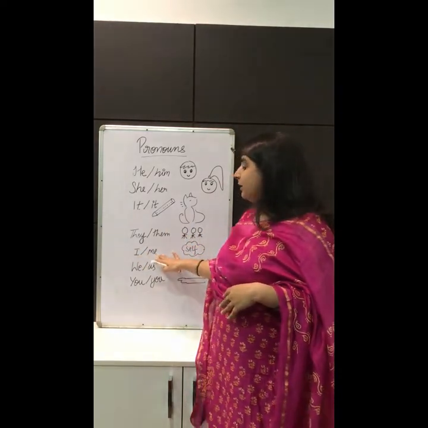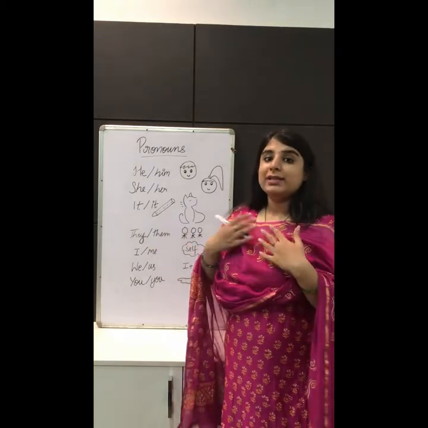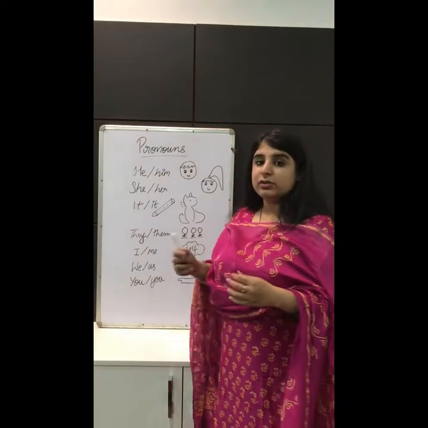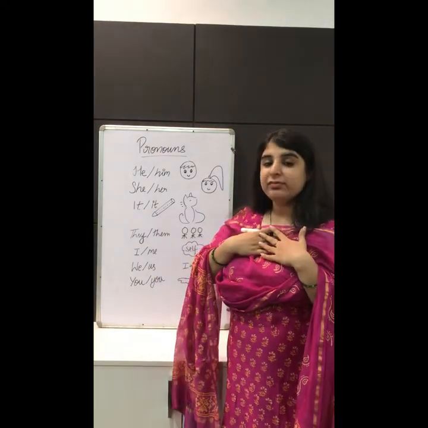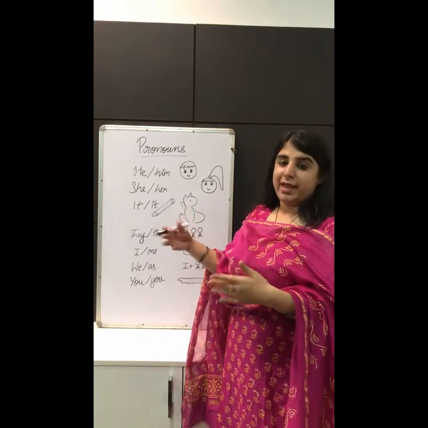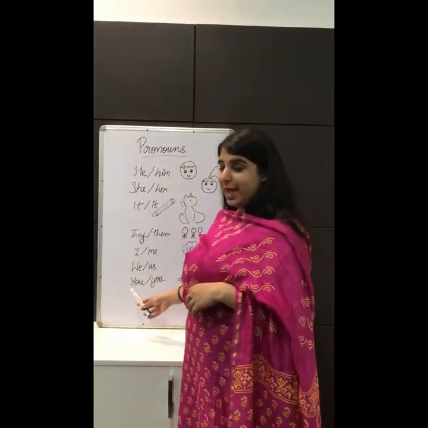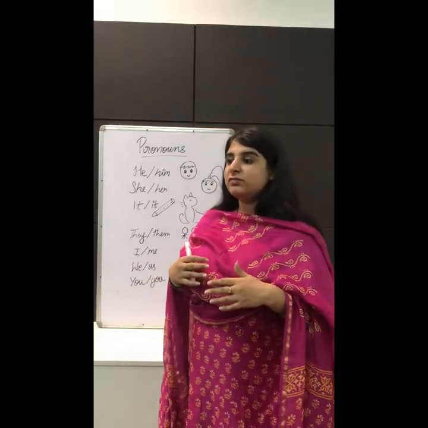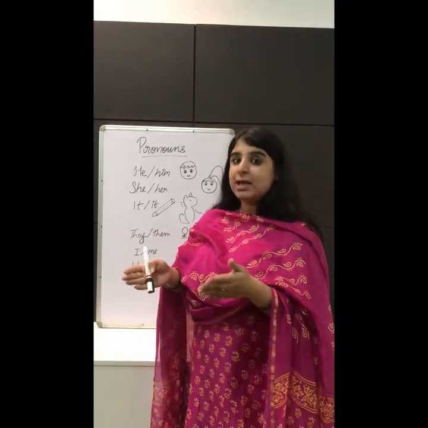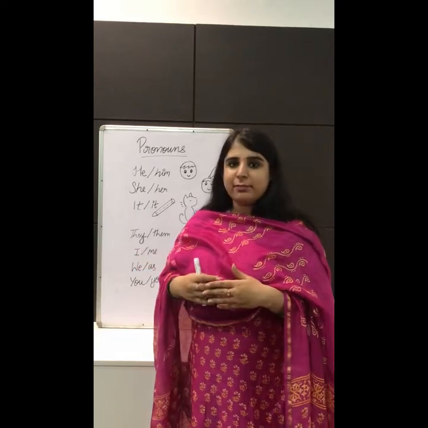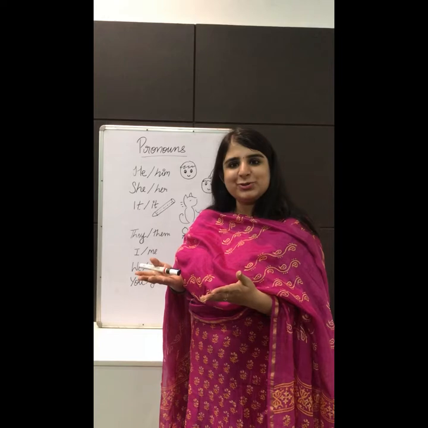I and me are used to talk about one's own self. We and us are used when we are talking about our own self along with some other people or any other person. And the last one is you. So when we are having a conversation with somebody standing in front of us, we refer to that person with the pronoun you. Say for example, we say, hey, how are you?